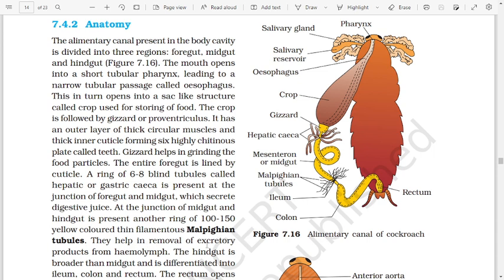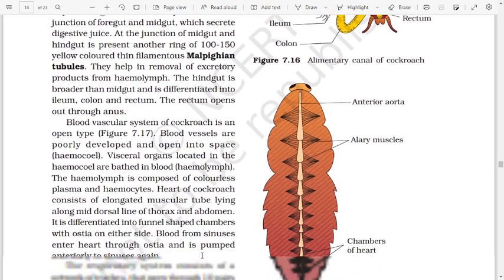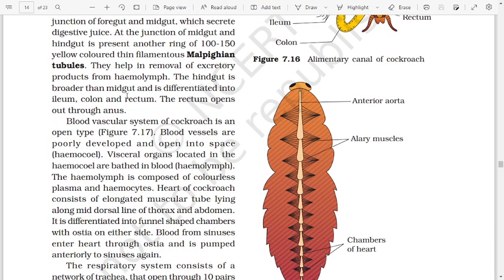They help in removal of excretory products from the hemolymph. The hindgut is broader than the midgut and is differentiated into ileum, colon, and rectum. The rectum opens out through the anus. The blood vascular system of cockroach is of open type. Figure 7.17. Blood vessels are poorly developed and open into the space hemocoel. Visceral organs located in the hemocoel are bathed in blood, the hemolymph. The hemolymph is composed of colorless plasma and hemocytes.